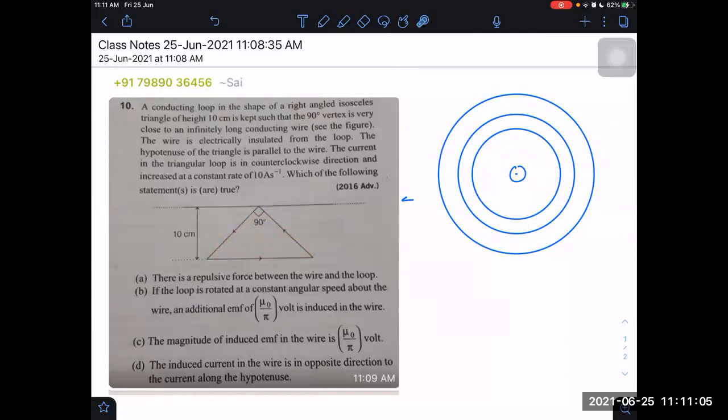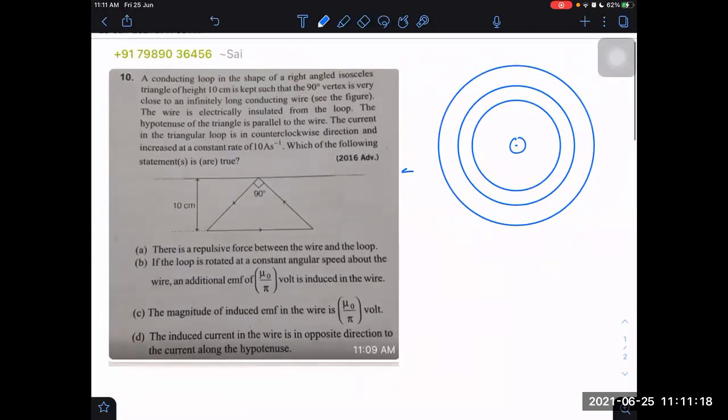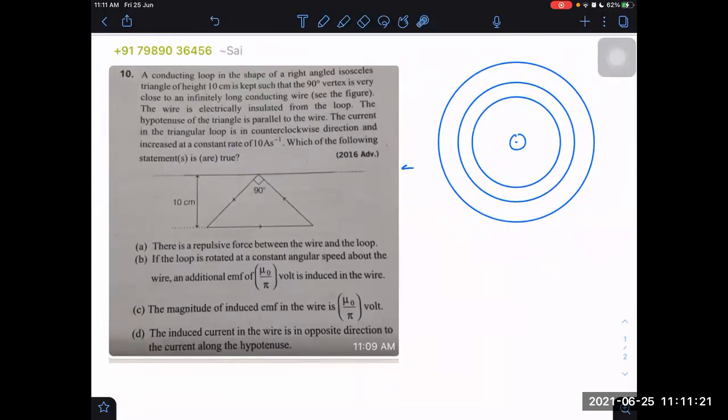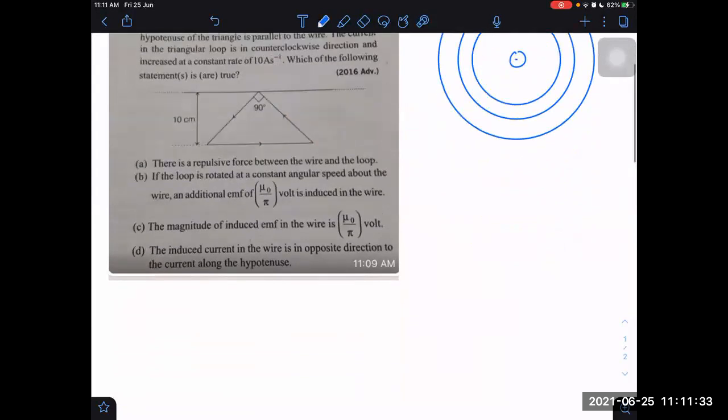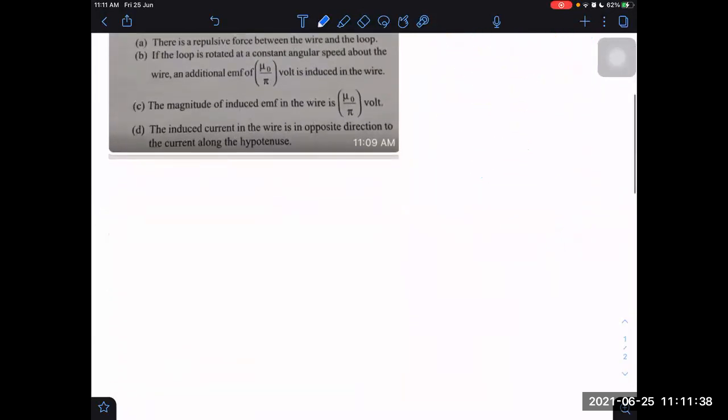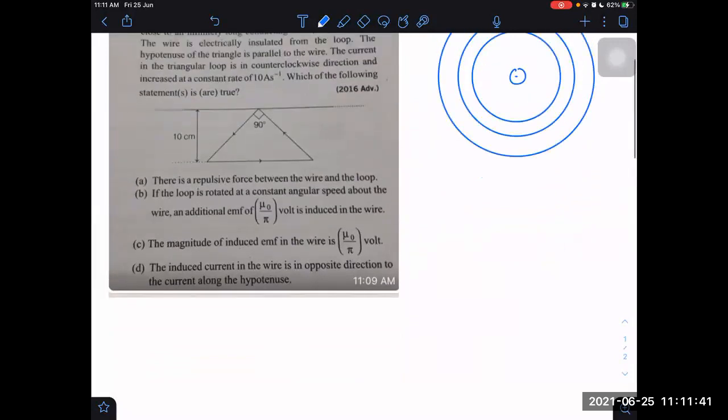Sir, will it not act as a dipole? Dipole? What dipole? They said it is carrying current and it is changing at a rate of 10 amperes per second. It is carrying current and it is a dipole, yes. Then also magnetic flux will be changing. Magnetic flux will not be changing through the.